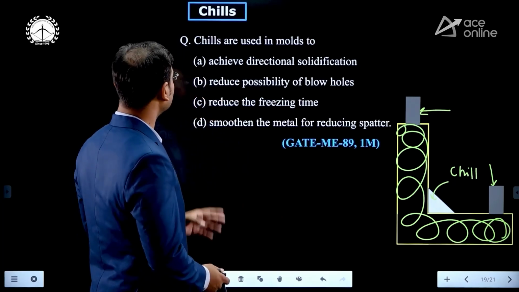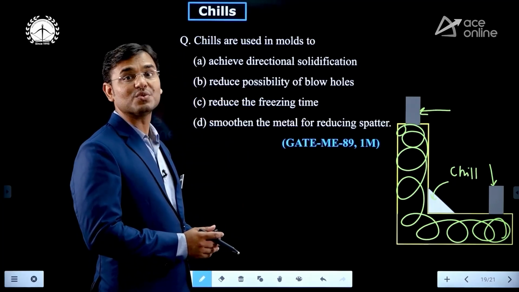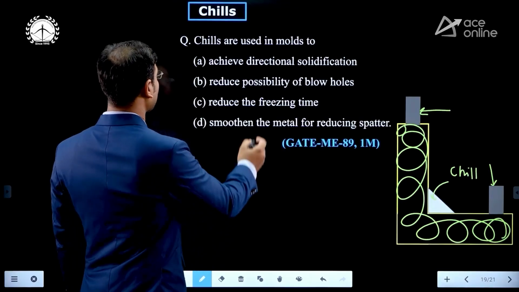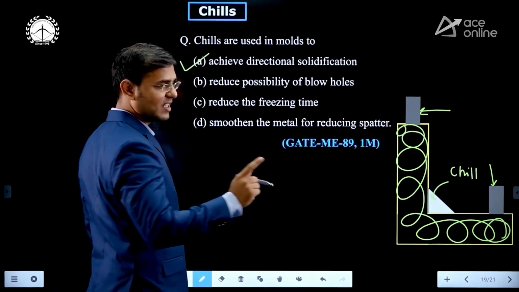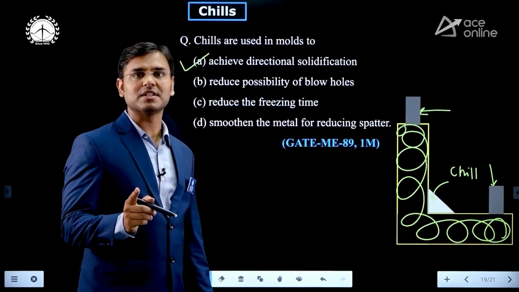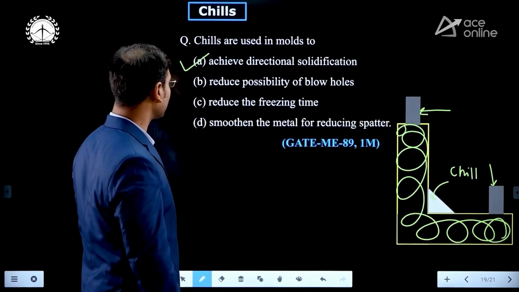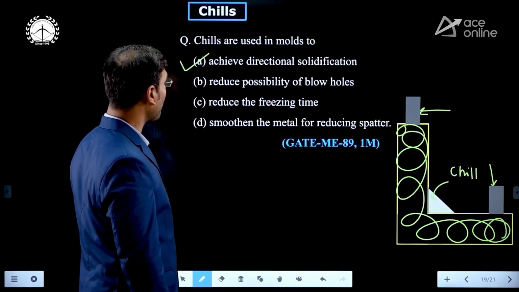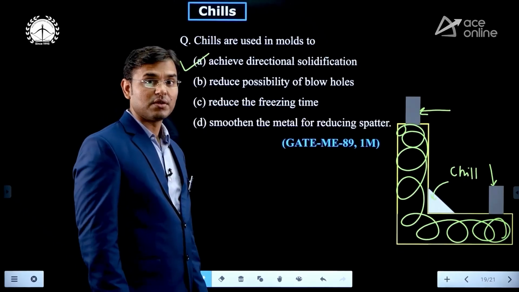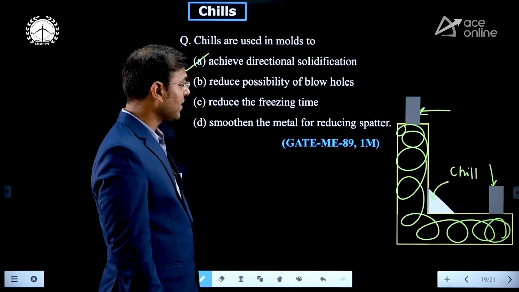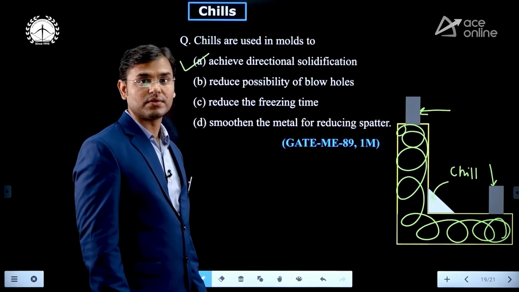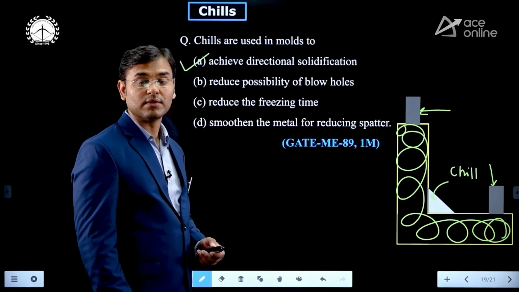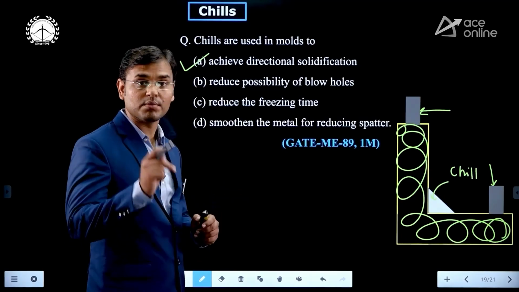Understood? Now see, chills are used in mold too. Why are chills used in mold? To achieve directional solidification. There is only one function of a chill: to achieve directional solidification. And that is given as option 1, reduce possibility of blowhole. Oh, reduce possibility of blowhole, guys. There is one defect which forms if we are not using the chill material, a casting defect. One hole is forming, but that hole is not a blowhole.